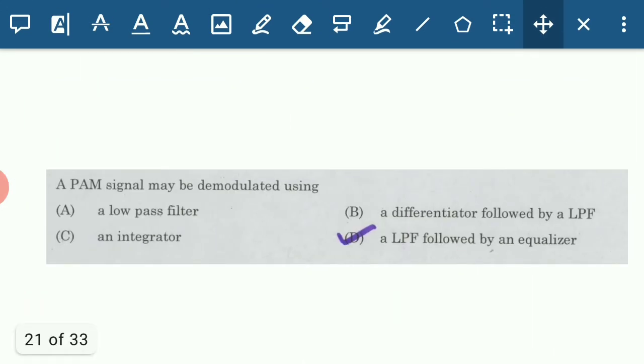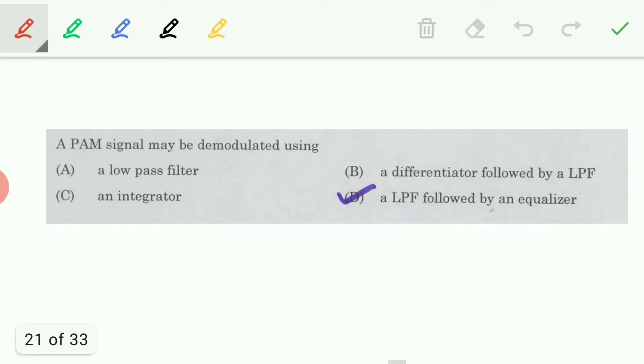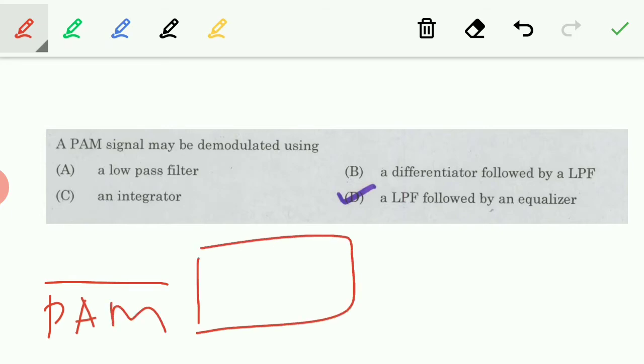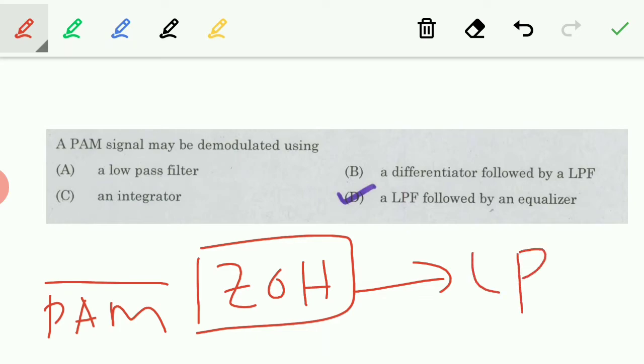Next one, a PM signal is demodulated by, it is well known that a PM signal is demodulated by, first we send the PM signal to the zero order hold circuit, then low pass filter. So we have to use low pass filter, not low pass filter followed by equalizer. So yeah, this is matching. Yeah, low pass filter, right? Okay.